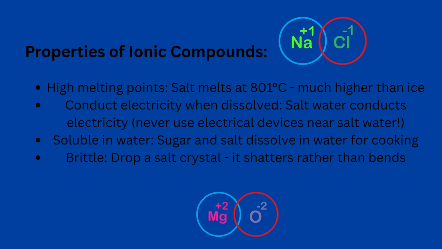Properties of ionic compounds. 1. High melting point. 2. Conduct electricity when dissolved. 3. Soluble in water. 4. Brittle. Example: sodium chloride, magnesium oxide.